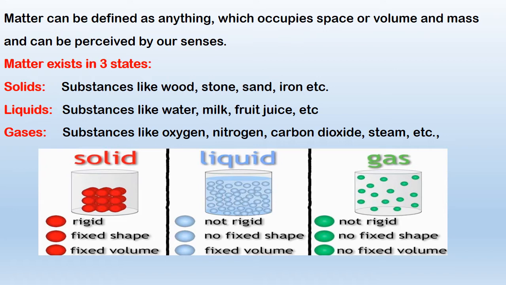Matter exists in three states: solid, for example wood, stone, sand, iron, etc.; liquids, such as water, milk, fruit juice, etc.; and gases, substances like oxygen, nitrogen, carbon dioxide, steam, etc.